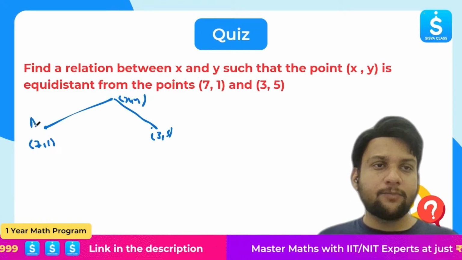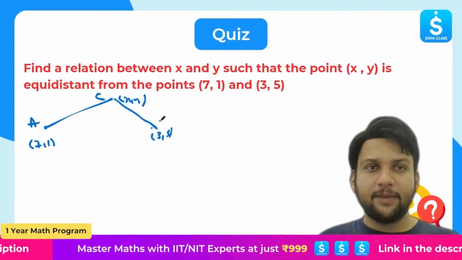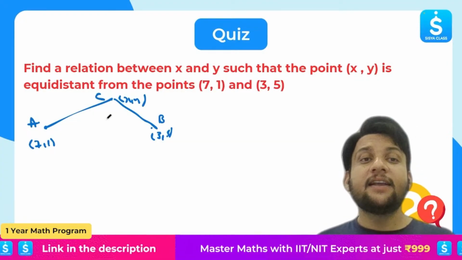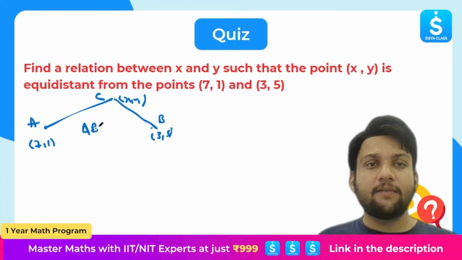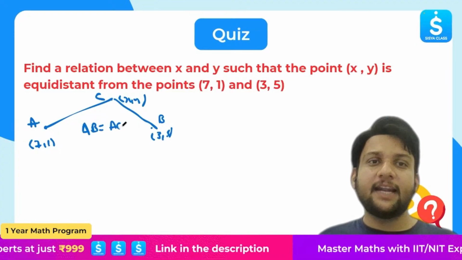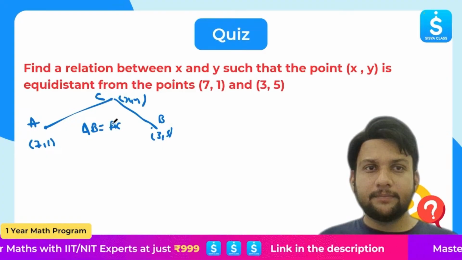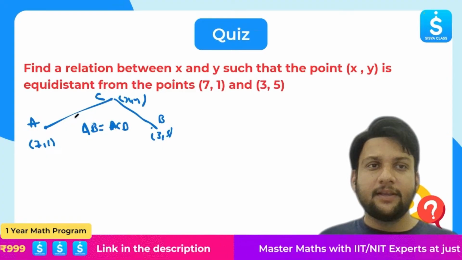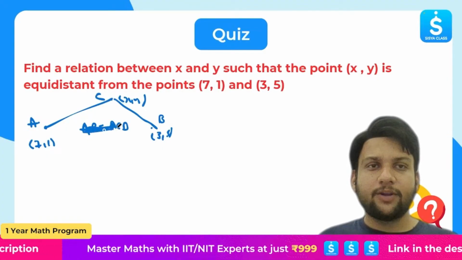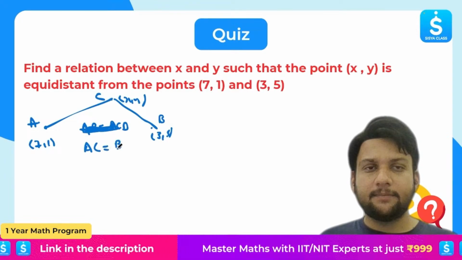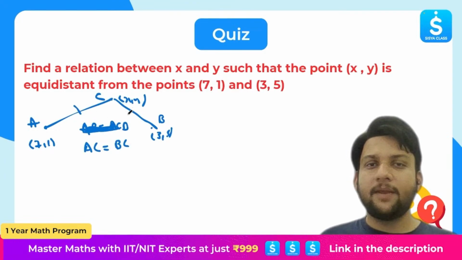Let me name the point x, y as A, and the other two as C and B. If it is equidistant, what is the meaning of equidistant? That AC should be equal to BC. So I'll write it one more time. AC should be equal to BC. That is, this distance should be equal to this distance.